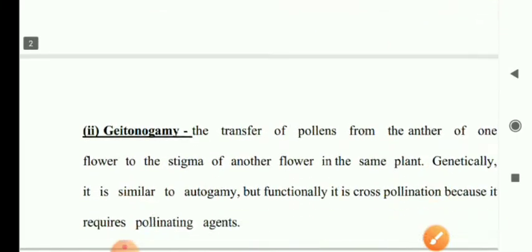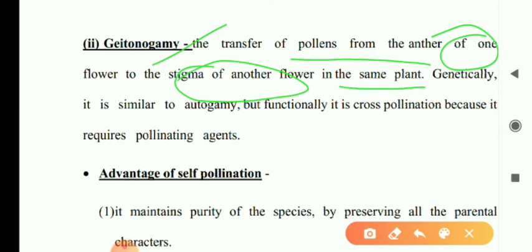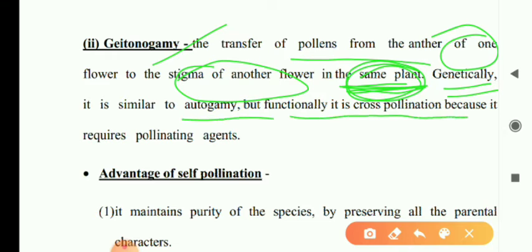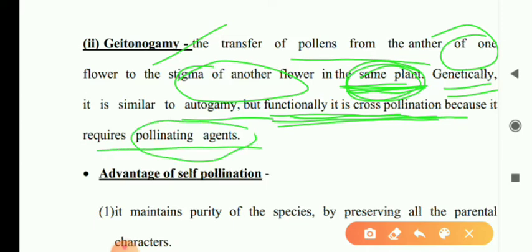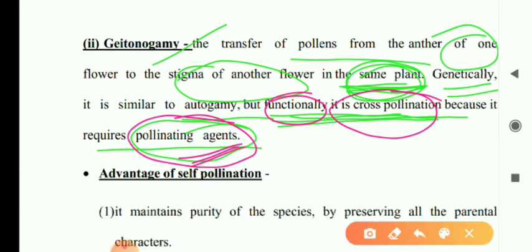Now geitonogamy, which has already been discussed in the chart. It is the transfer of pollen grains from anther of one flower to stigma of another flower of the same plant. Remember that, of the same plant. Genetically it is similar to autogamy, but functionally it is cross pollination because it requires a pollinating agent. Remember this point: pollinating agent.